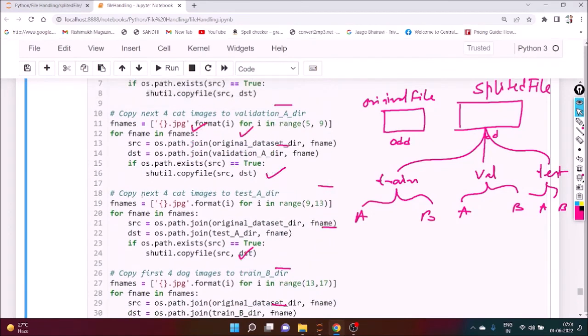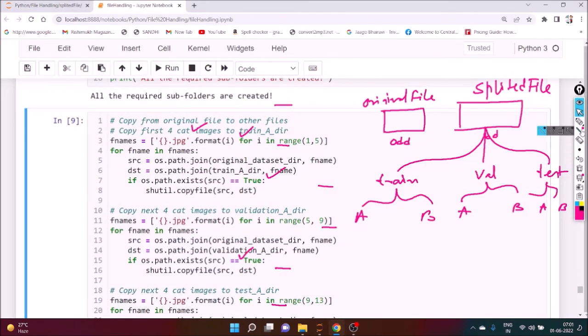Now, question is why should you create all this? So basically, for many classification problems or machine learning problems, data mining problems, if it is a two-class classification problem, we need to divide the dataset into A, B. So if two classes are there, male, female, or cat and dog, true, false, in that case, we have to divide it into two parts A, B, A, B, A, B. Inside A, B, we need to put some files.